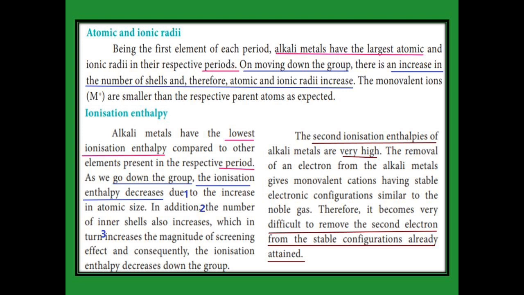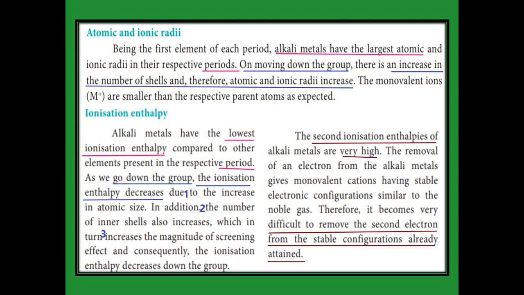The second one, the number of shells. The number of shells increases, which means the attraction is smaller; the lost electron has a smaller attraction with the nucleus. And the third one is the screening constant. The magnitude of the screening constant also increases. So increased screening means the electron has less attraction with the nucleus, so it is easily removed. So the ionization enthalpy decreases on moving down the group.